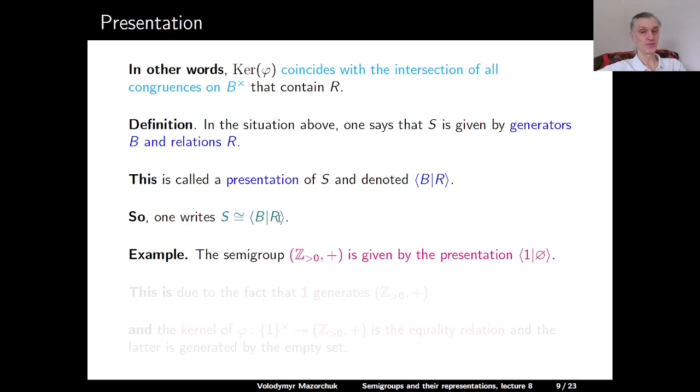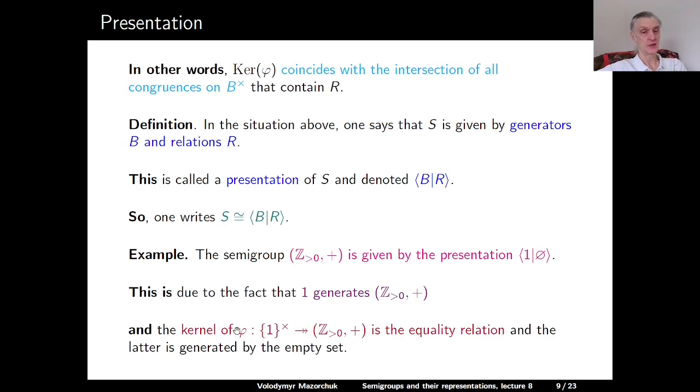So for example, the semigroup of all positive integers with respect to addition is given by the presentation where we take one generator, which is 1, and no relations. This is due to the fact that 1 is a generator of this semigroup, and the kernel of the map phi from 1 upper cross to this semigroup is the equality relation, because this map is an isomorphism. So the equality relation is generated by the empty set.